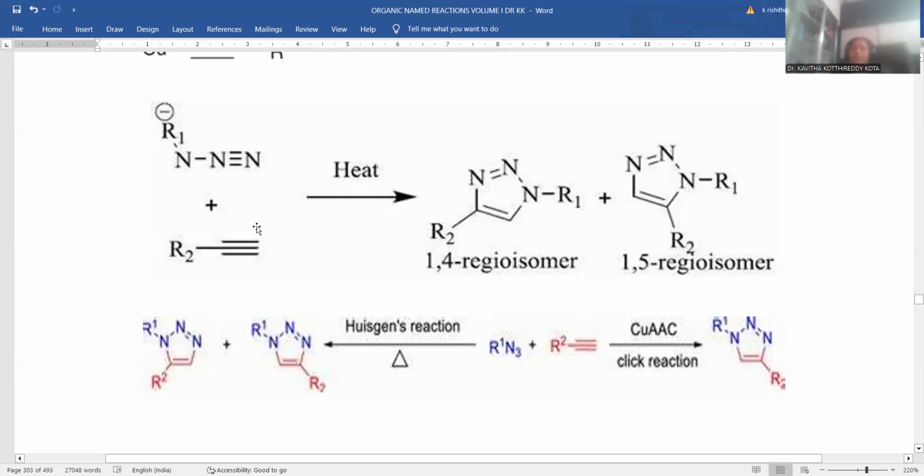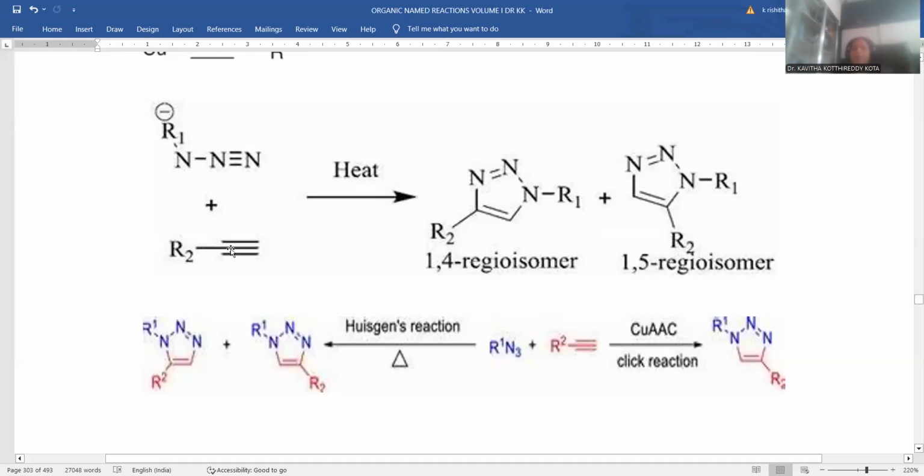In order to make this cyclization, there is a requirement of slight heating, raising the temperature, which is able to reshuffle the bonds. Existing bonds will be delocalized and new bonds will be formed. And there is a provision for either alkyl substitution at position number 5 or else 4. This is the way 1,4 regioisomer or else 1,5 regioisomer will be formed by this 1,3 dipolar cycloaddition process. That depends upon this olefinic acetylenic compound arrangement.